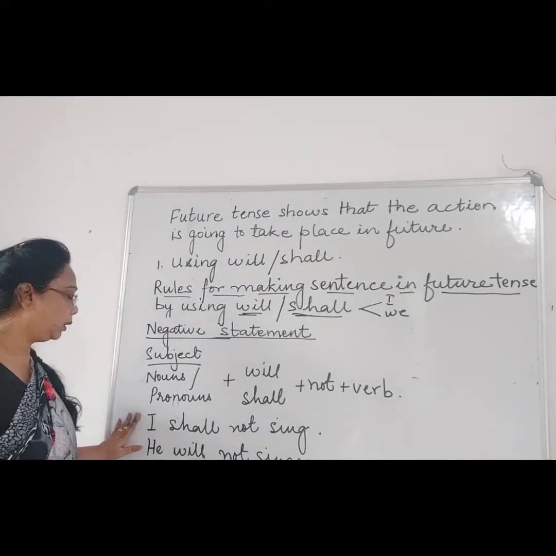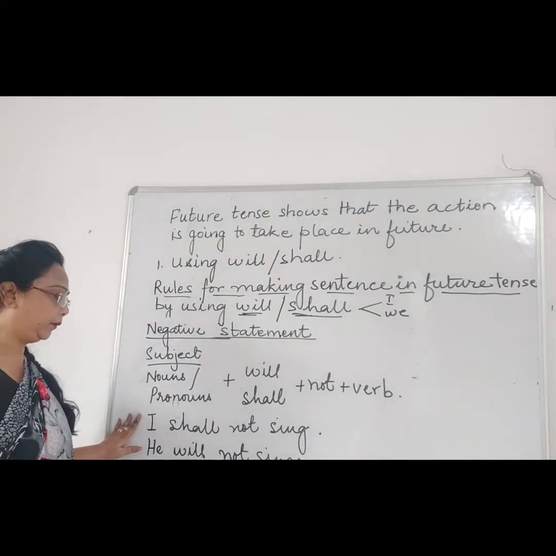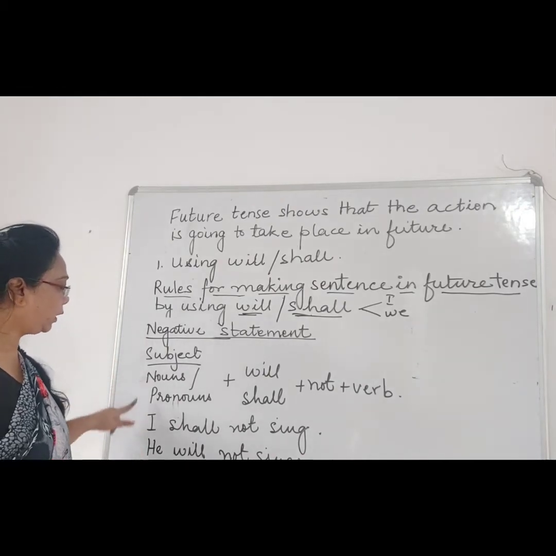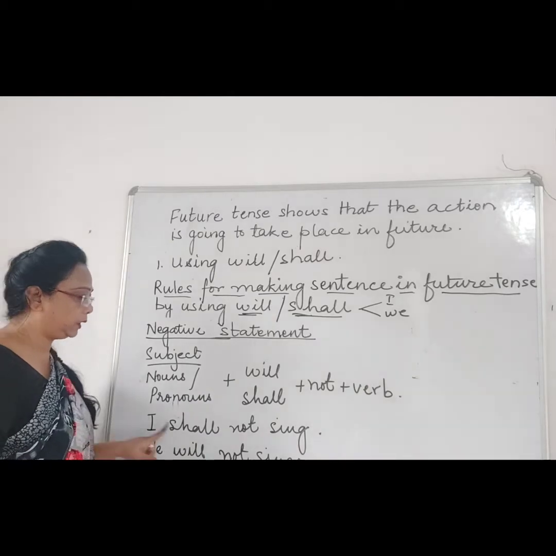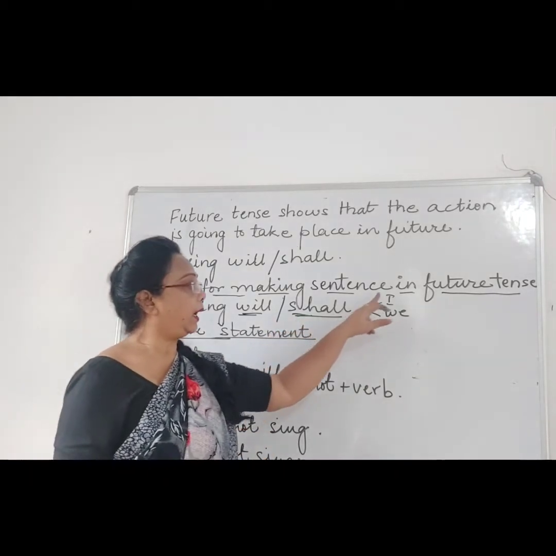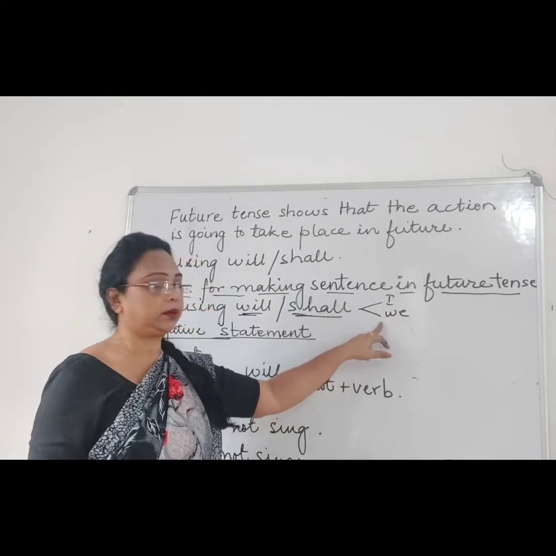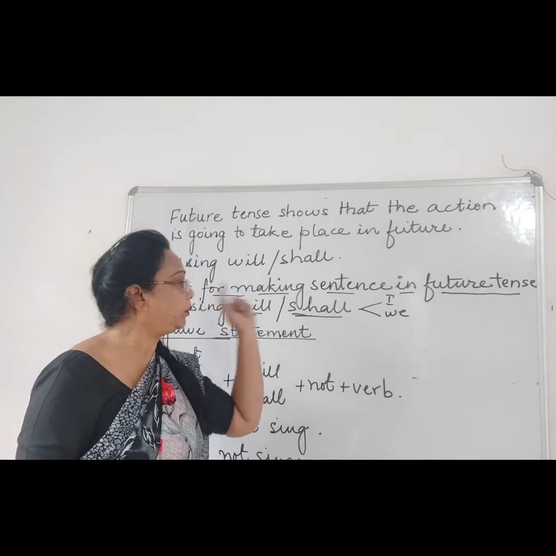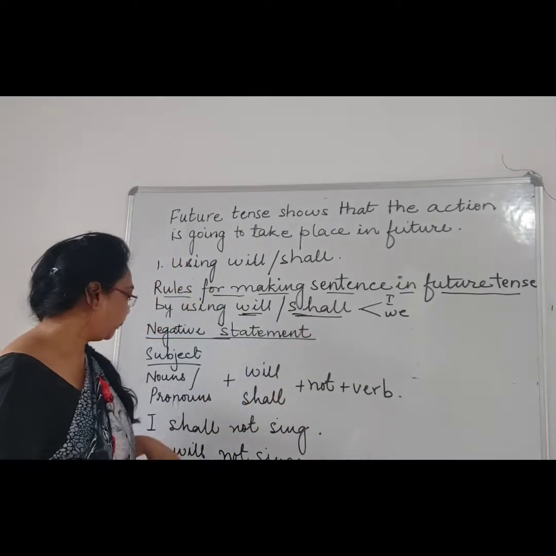Like over here, I shall sing. If I am going to convert it to a negative sentence, I shall not sing. Because I remember for shall, I have said these are the two forms of person that come. We will always use shall.